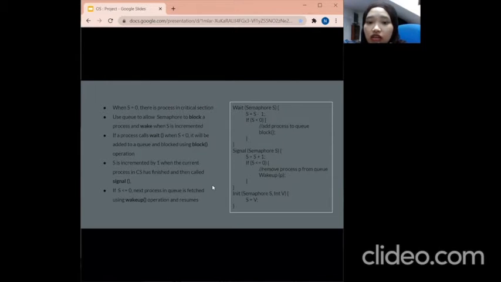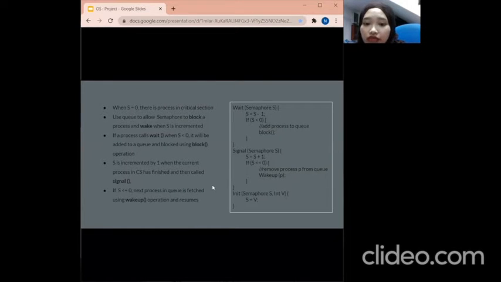And then we use Q to allow the semaphore to block a process and wait when S is incremented. If a process calls wait when S is less than 0, it will be added to Q and blocked using the block operation itself. The value of S will be incremented by 1 when the current process in the critical section has finished and calls signal.